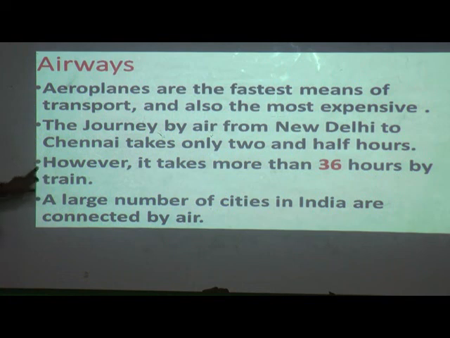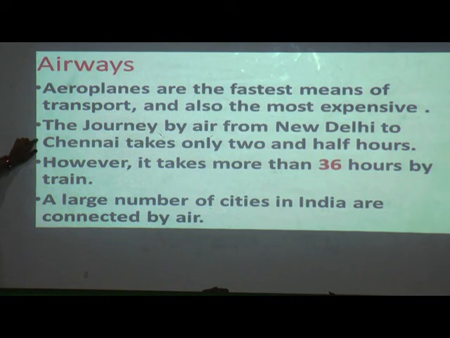If you go by train, it takes a cheaper rate, means less amount, and is very comfortable, but it is time consuming here, 36 hours. Whereas if you go by aeroplane, Delhi to Chennai, within 2.5 hours you can be in that place, and it is very expensive.